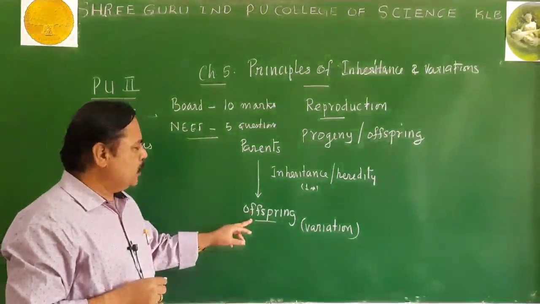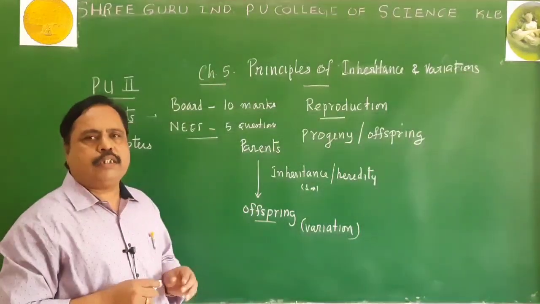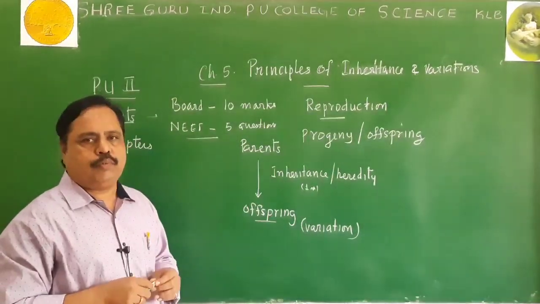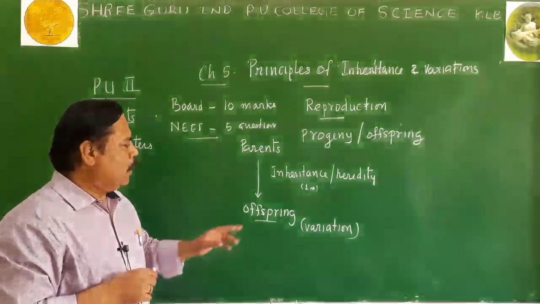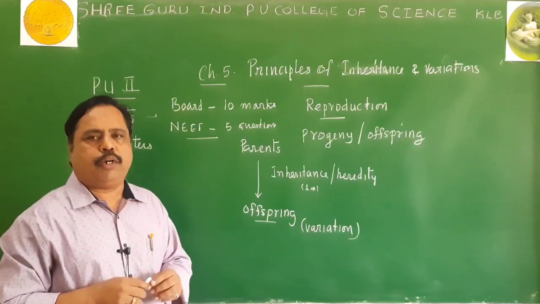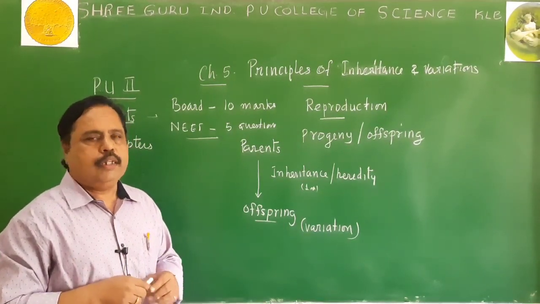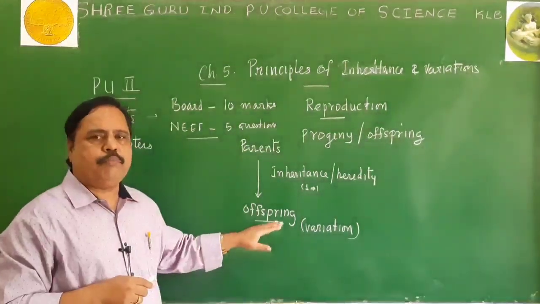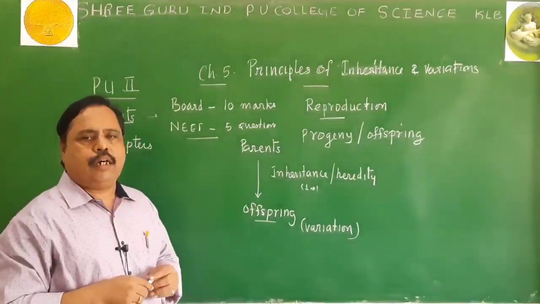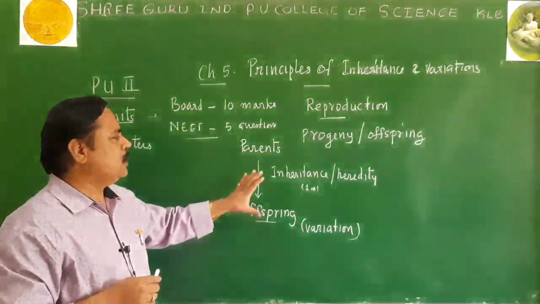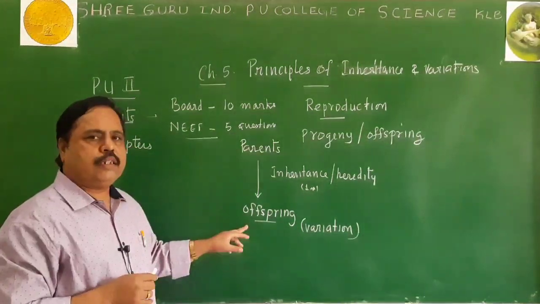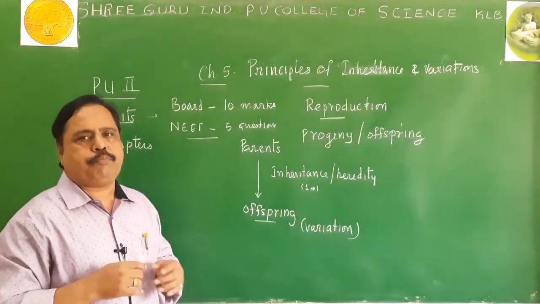Now, the progeny do not differ from the parents alone. They differ among themselves also. For example, your brother may be different from yourself, even though both of you are born to the same parents. So progenies differ from each other, as well as from their parents. Even though we resemble our parents 90% or more, in a few characters we differ from them.